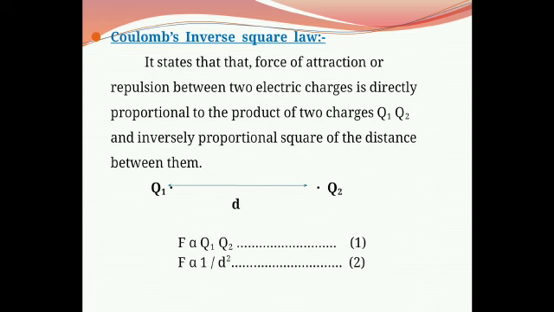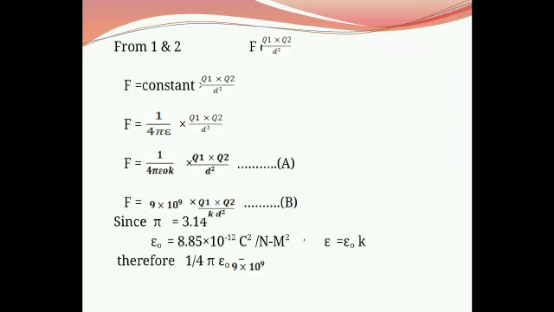From that statement we write F is directly proportional to q1 q2, equation number 1, and F is directly proportional to 1 upon d square, equation number 2. Therefore from equations 1 and 2 we write F is directly proportional to q1 q2 upon d square.